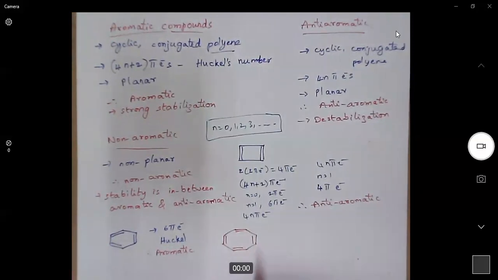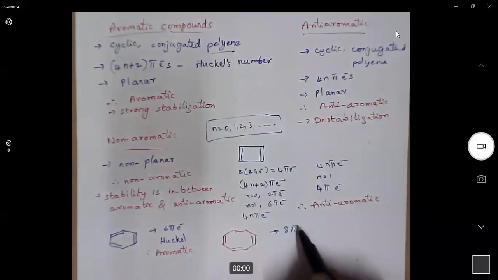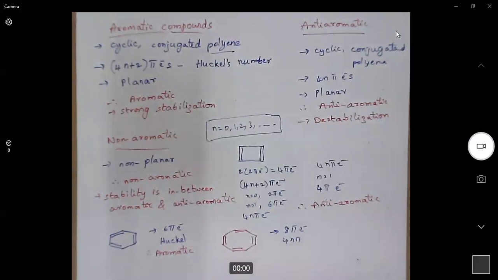Cyclooctatetraene, because there are 4 double bonds, tetraene, and there are 8 carbons. Now, whether this cyclooctatetraene is aromatic or anti-aromatic: because it has 4 pi bonds, 4 into 2, 8 pi electrons are there. An 8 pi electron system is a 4n pi system, because when we take n equal to 2, it becomes 8.